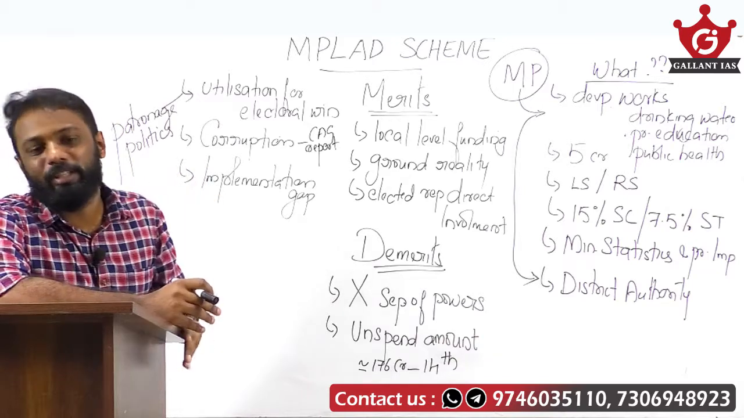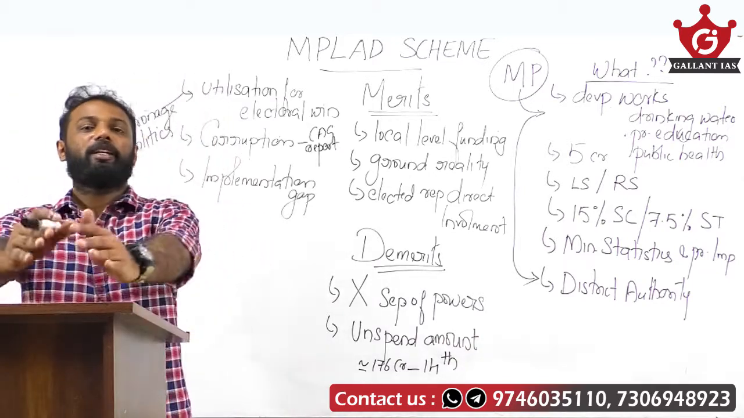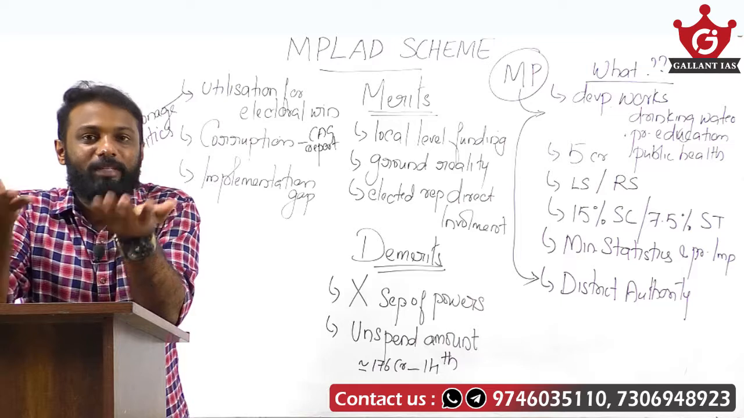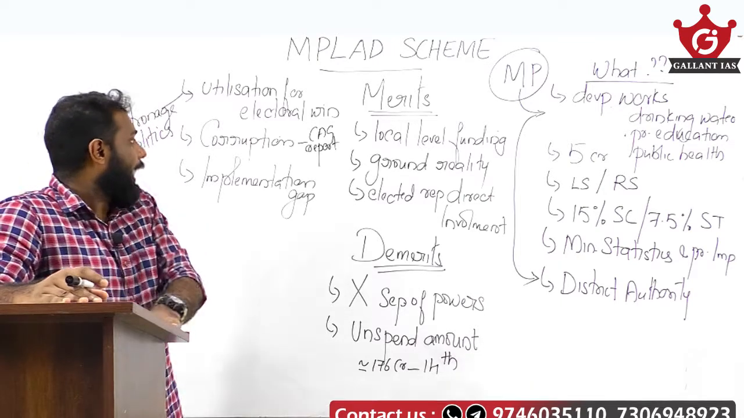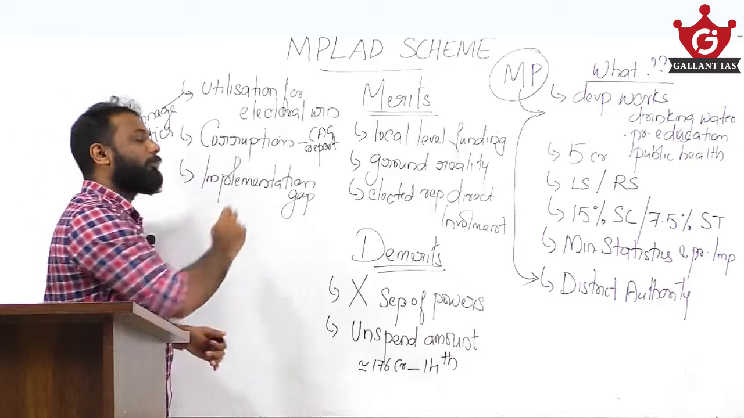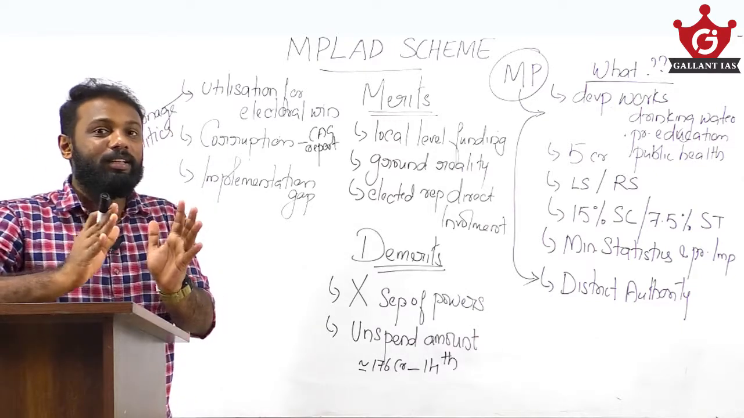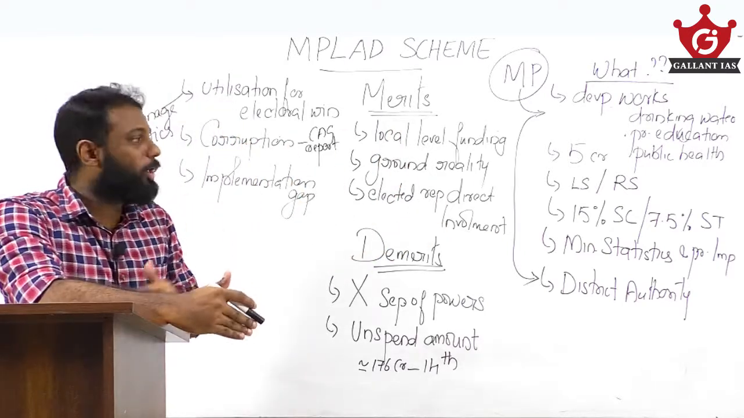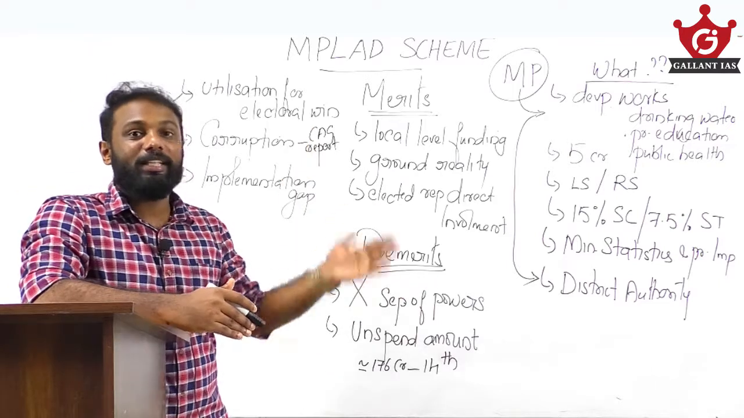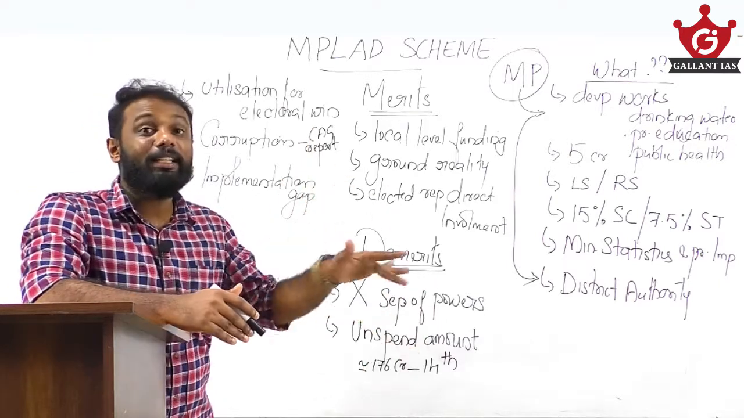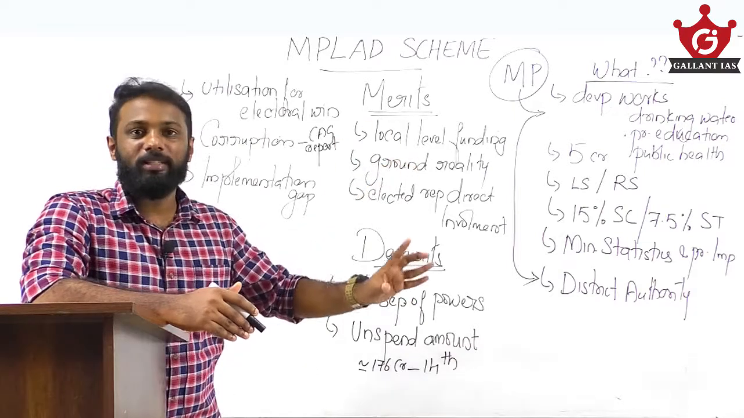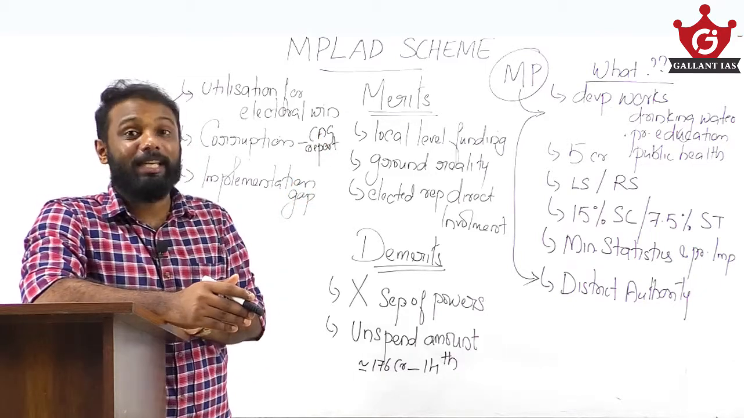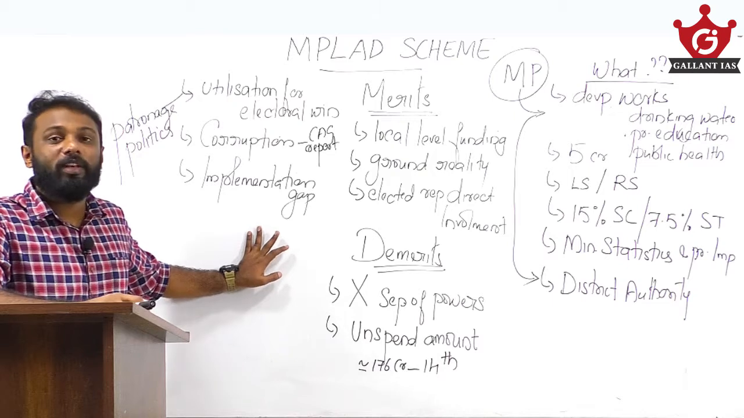Fine. Next, corruption. Many times the CAG reported that in the implementation of the MPLAD scheme, corruption is happening. That is, funds are being diverted for other purposes. And one more important point you must note is the implementation gap. MPs recommend these works to the district authorities, so there is a gap between what is recommended and what is actually implemented. Sometimes MPs recommend some works, and the authorities implement some related works. So there exists a gap. This is one more issue we must address.